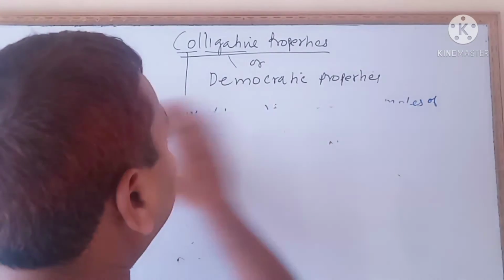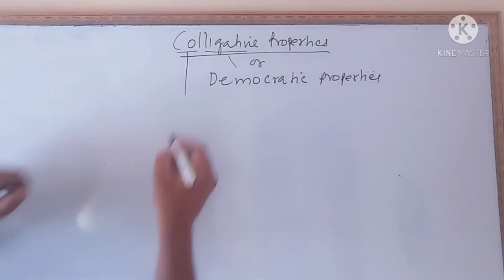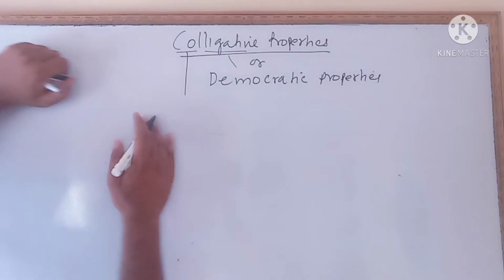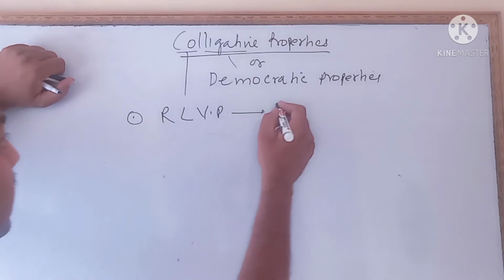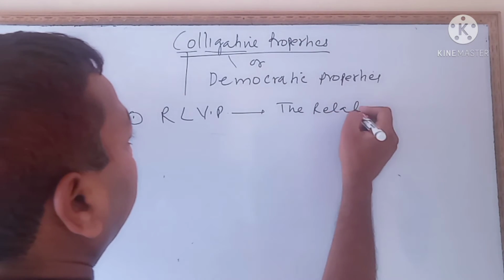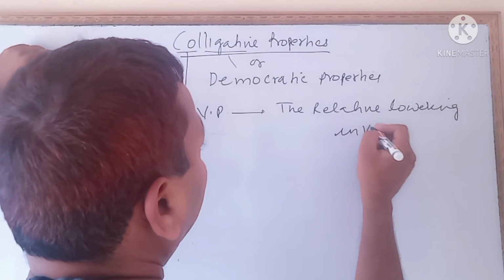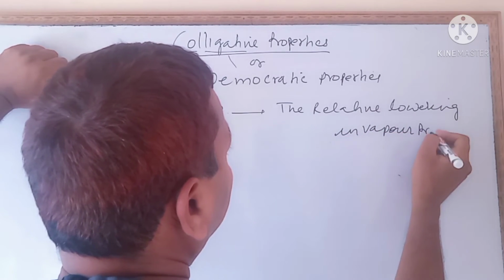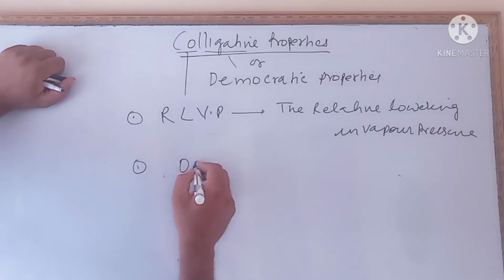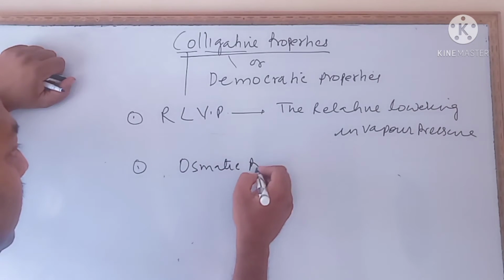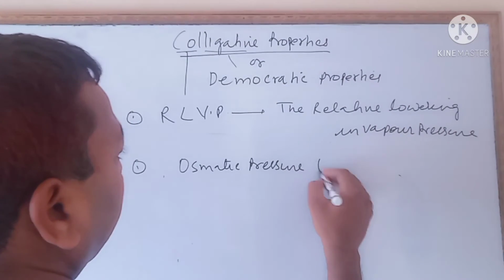Now next we are coming towards types of colligative property. There are four main colligative properties. Number one is RLBP, the relative lowering in vapor pressure. Second property is osmotic pressure, whose symbolic representation is pi.